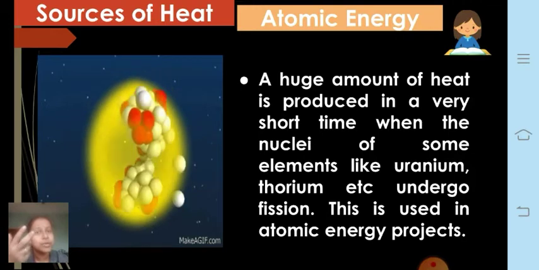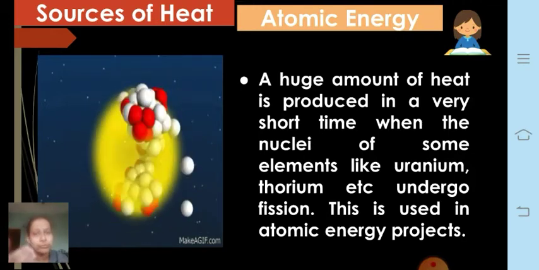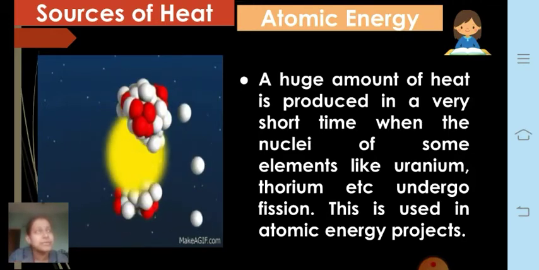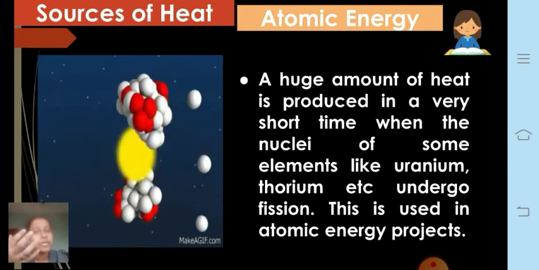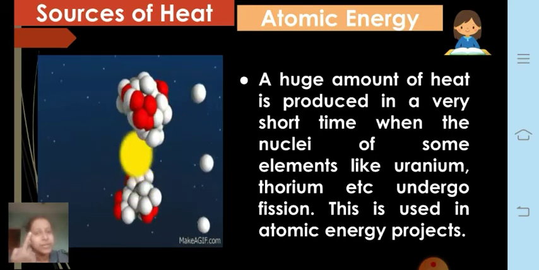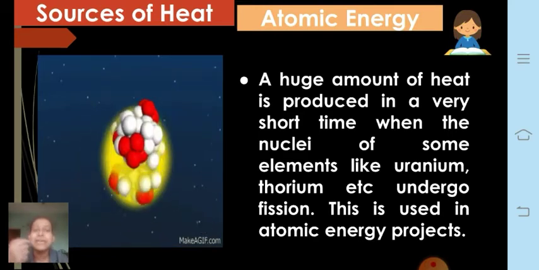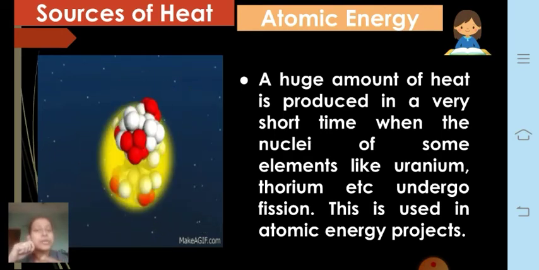There are different isotopes of uranium, from uranium 230 to uranium 235. Suppose we talk about uranium 235. If uranium 235 is bombarded with a neutron, the neutron gets added to the atom and it becomes uranium 236.